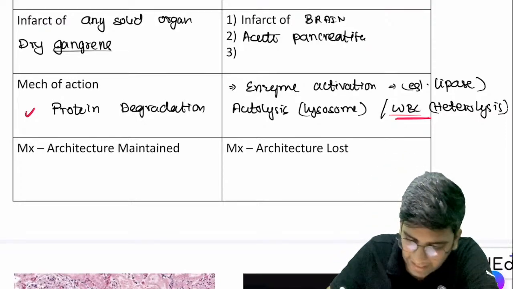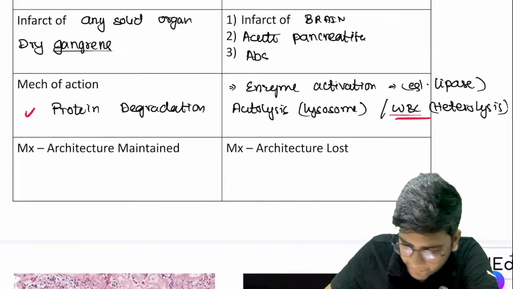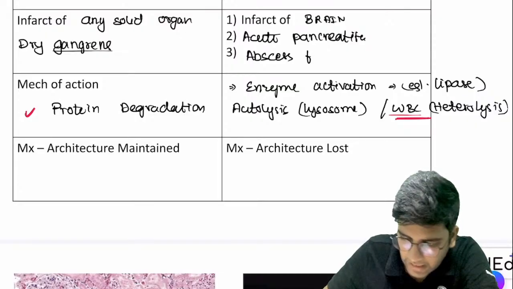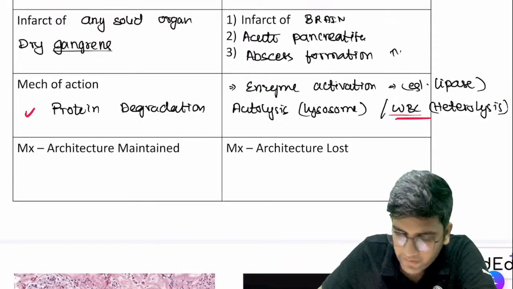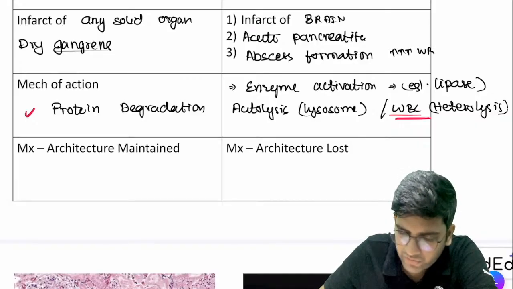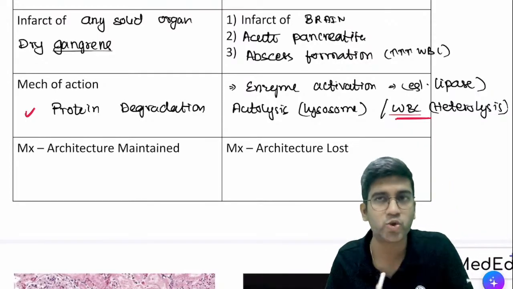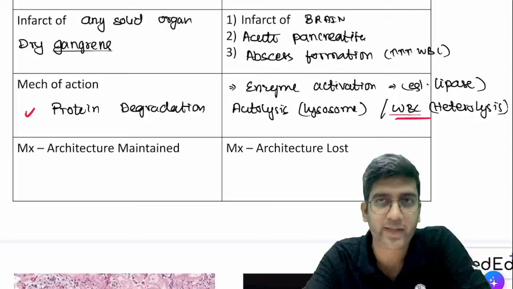In other words, have you heard the term abscess formation? Abscess formation is nothing but a collection of WBCs. You'll have extremely high amounts of WBCs or pus inside a closed space. There also I'll have liquefactive necrosis.